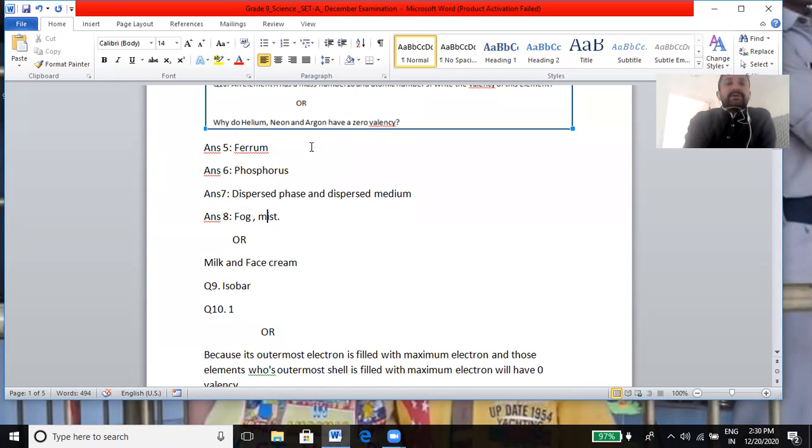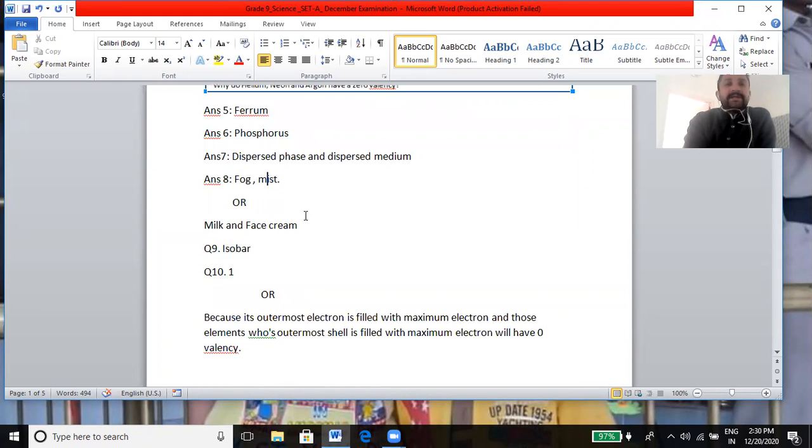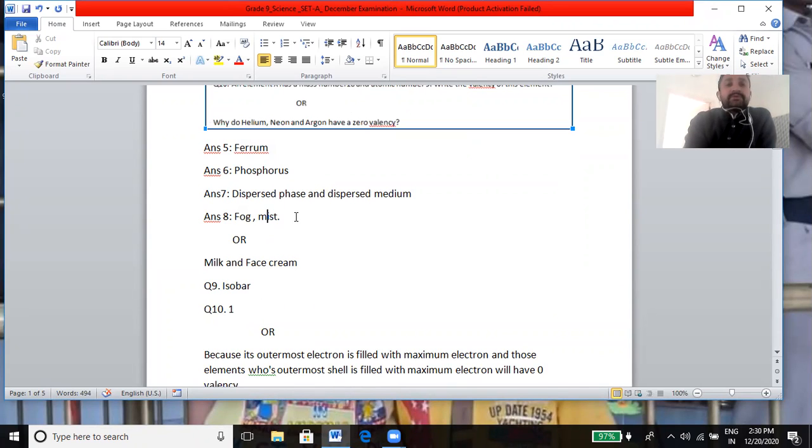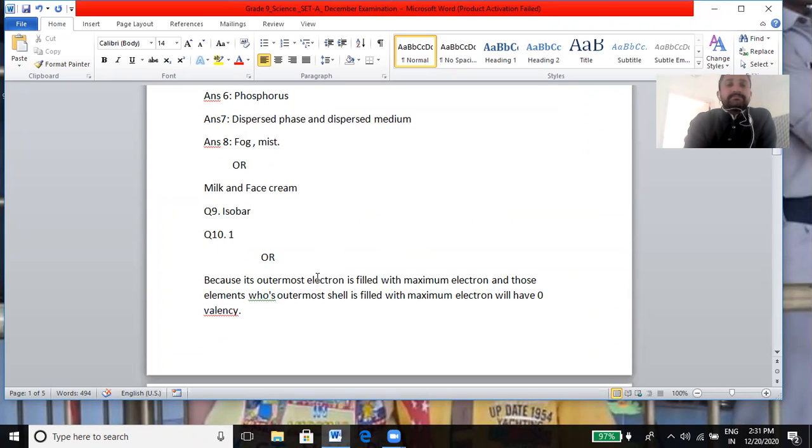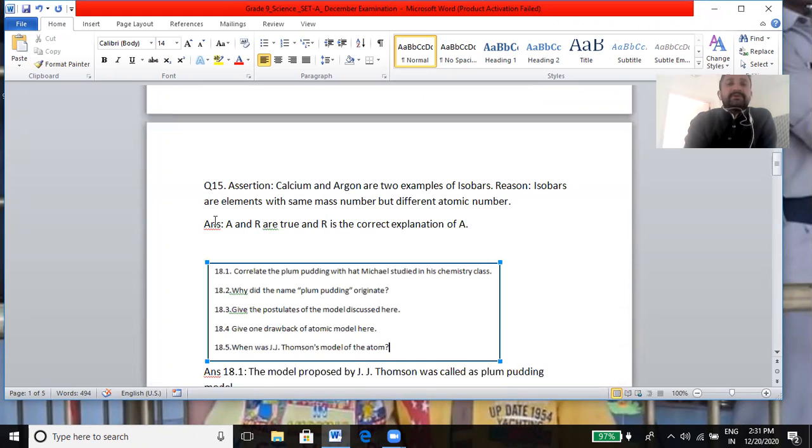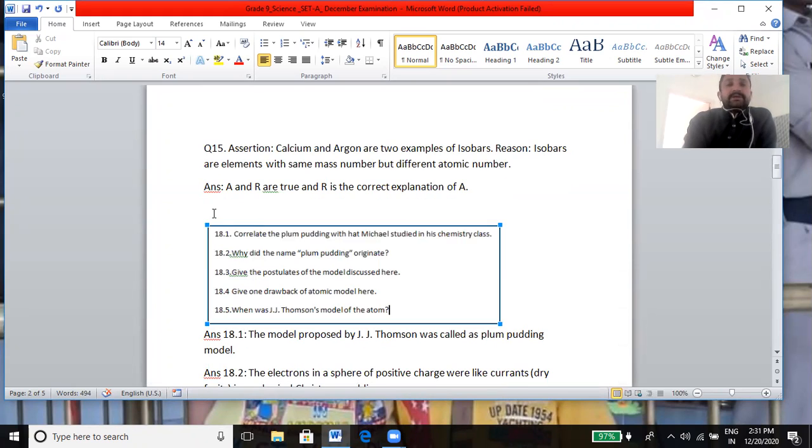Why do helium, neon and argon have 0 valency? As you know, these three elements are noble gases and their outermost shell is fulfilled, filled with the maximum number of electrons, and those elements whose outermost shell is filled with maximum electrons will have 0 valency. Okay. Next, come to the 15th question for chemistry.